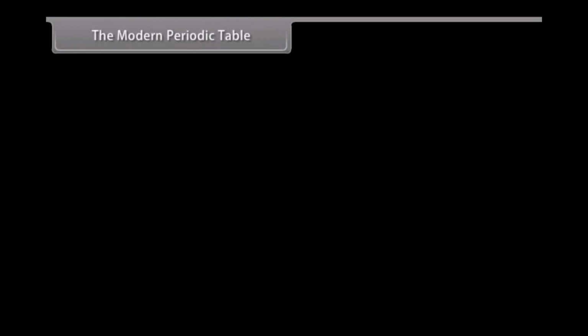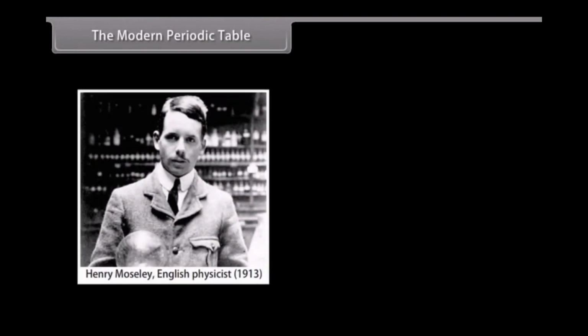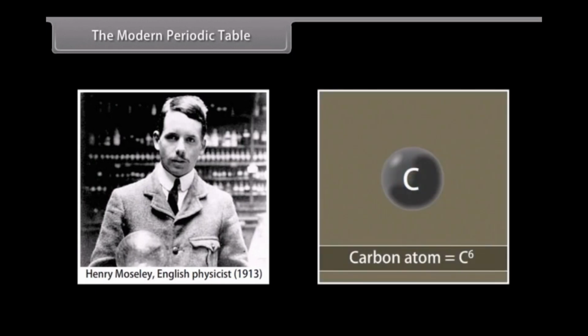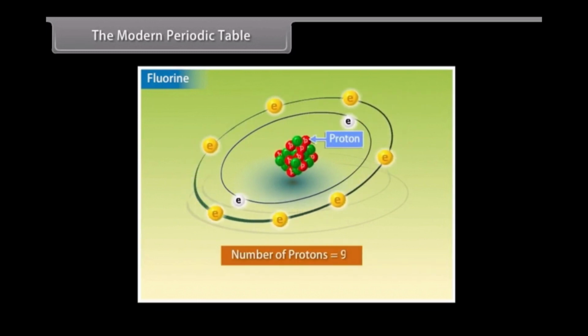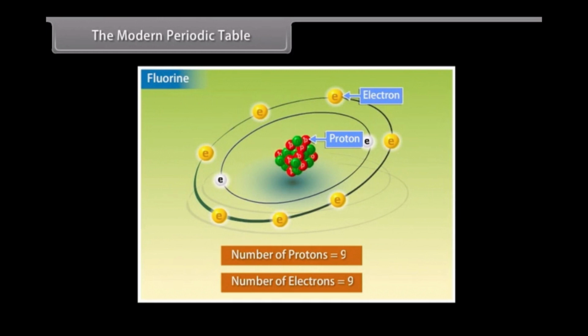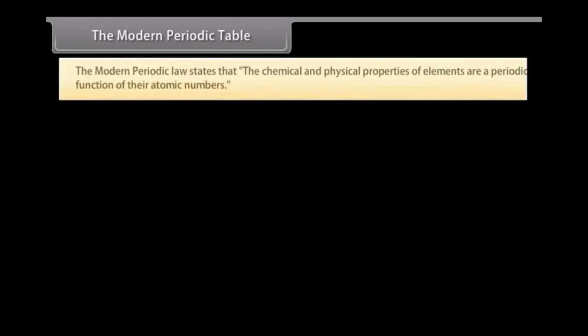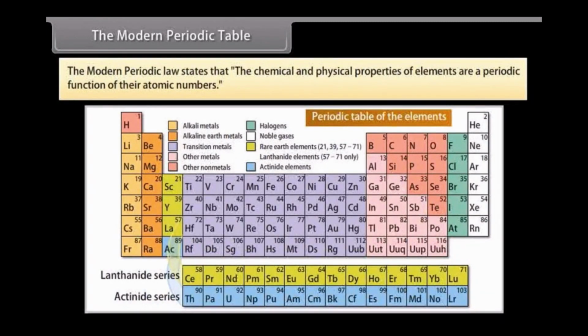The modern periodic table. Henry Moseley, an English physicist, in 1913, discovered that the atomic number is the most fundamental property of an element. The atomic number of an element refers to the number of protons in the nucleus of its atom. The number of electrons in the neutral atom is also equal to its atomic number. This led to a change in the periodic law. The modern periodic law states that the chemical and physical properties of elements are a periodic function of their atomic numbers.